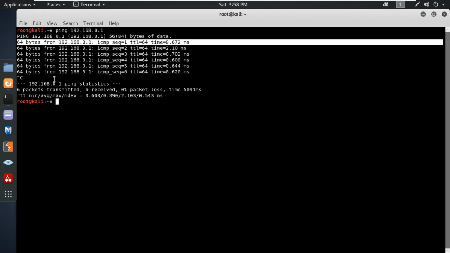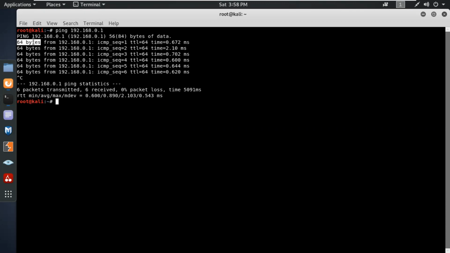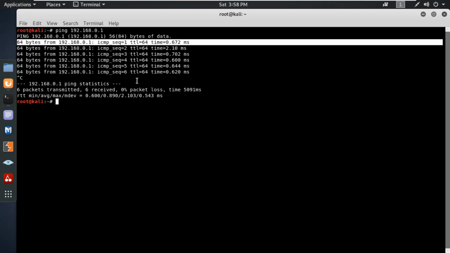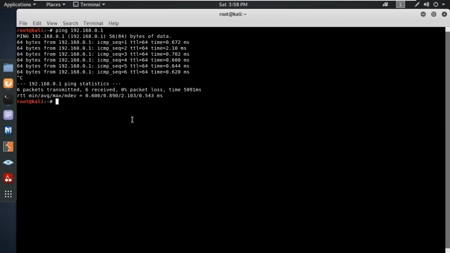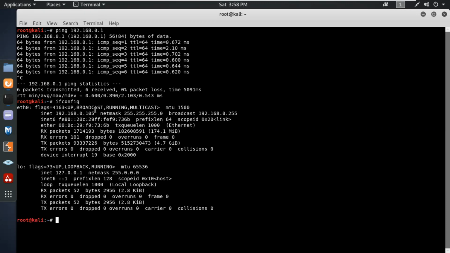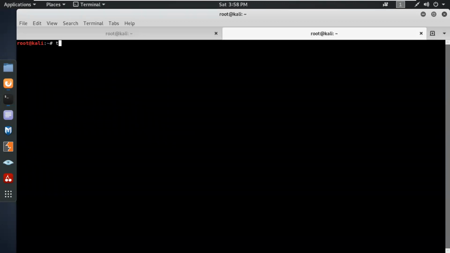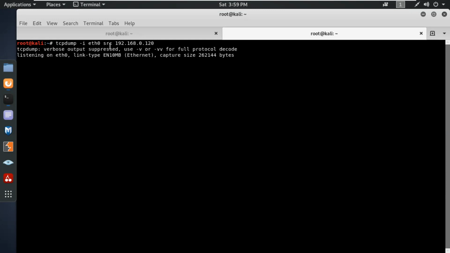But in the ping of death, what will we do? We can manipulate, or craft, the 64 byte packet. Instead of the specific 64 byte packet, we simply send a larger packet. So let me check my IP address, which is 105, and over here I'm going to use tcpdump -i eth0, and I'm going to use src from the source from which we're going to get the packet, which will be 120. So this is the source where the packet will be received, because now I'm the destination.